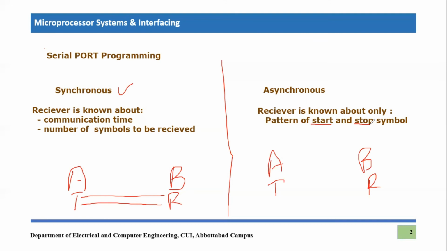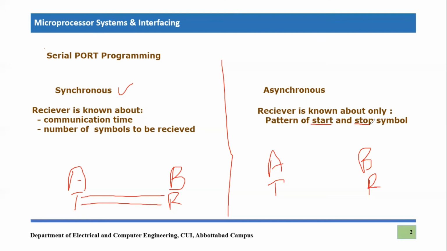And once the stop pattern is received, the receiver comes to know that transmission is completed, right? Then again the receiver goes into hunt mode and checks for the next start pattern, and whenever it detects another start pattern, it starts to receive bits, and then it will eventually receive a stop symbol, which means transmission is complete.